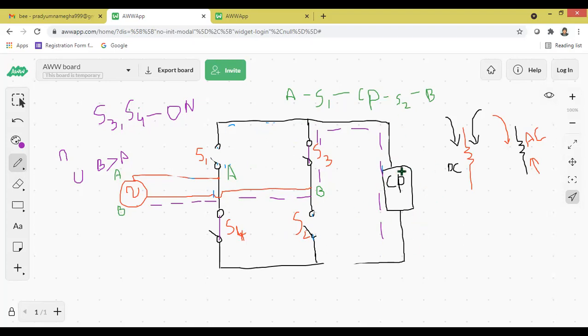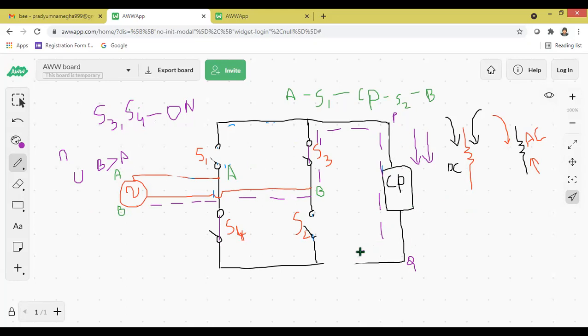current or AC current. I told you, if the direction of the current is flowing in same direction, initially also, you see, let us say this point is P, I'm assuming, and this point is nothing but Q. So first, during positive half cycle, current was flowing from P to Q. Now also current is flowing from where to where? P to Q. So we confirm that the flow of current is DC. So last step we have to write, since during positive half cycle, during negative half cycle, direction of the current flowing through the cell phone is in same direction from P to Q. Therefore, DC current is flowing.